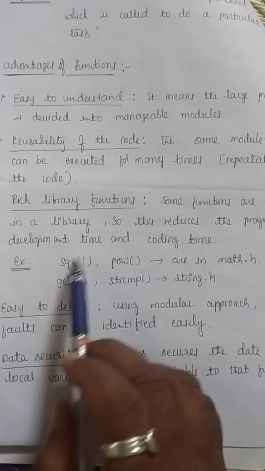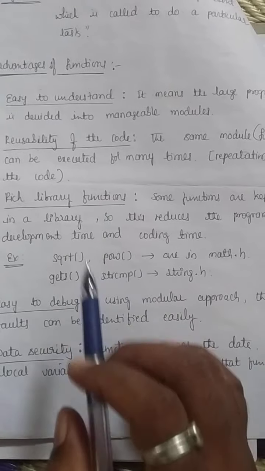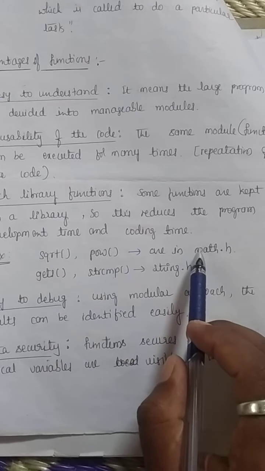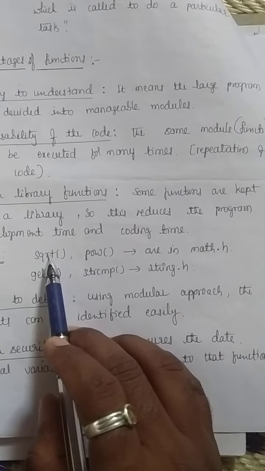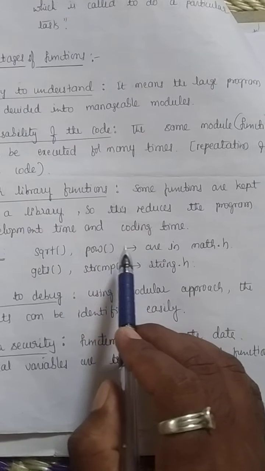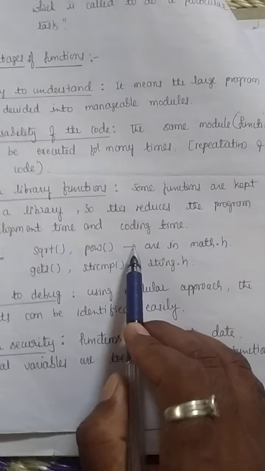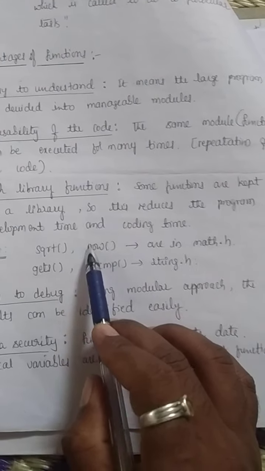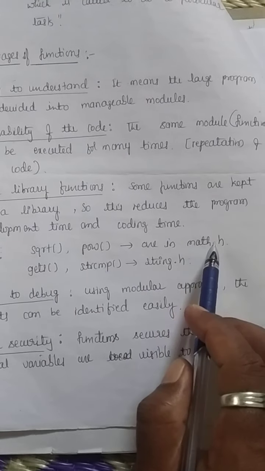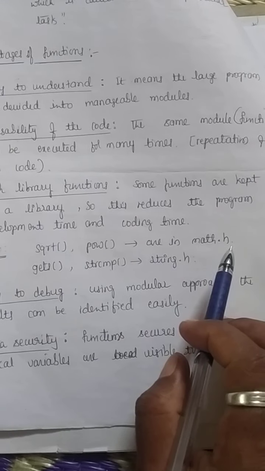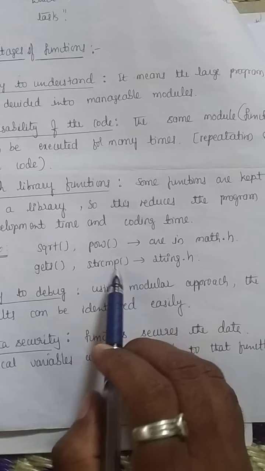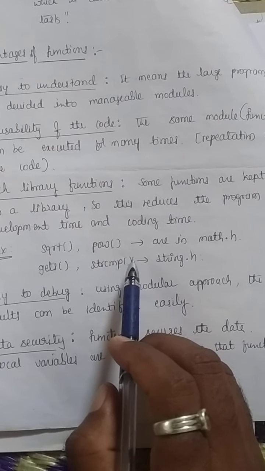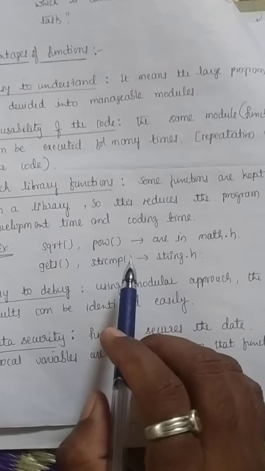If we want to use these types of functions in C language, we must include some header files like math.h and string.h. Square root and power functions are mathematically oriented functions. If I want to use these built-in functions, I should include the math.h header file in my program. gets, string compare, string copy and string concatenate functions we have already studied.